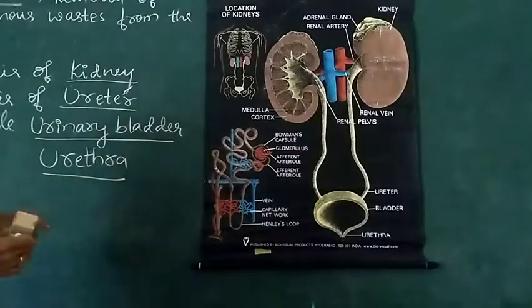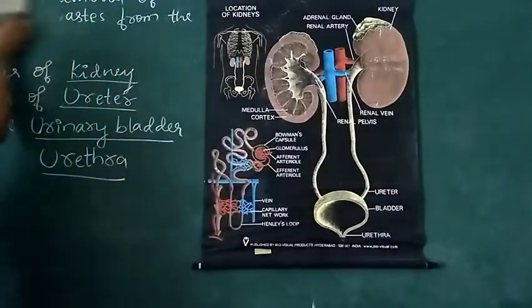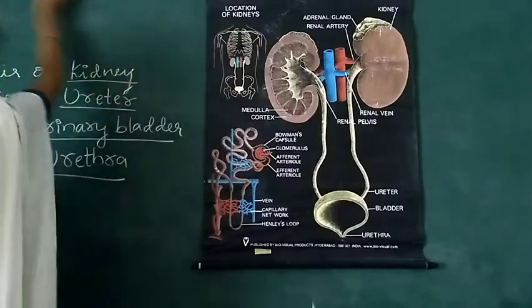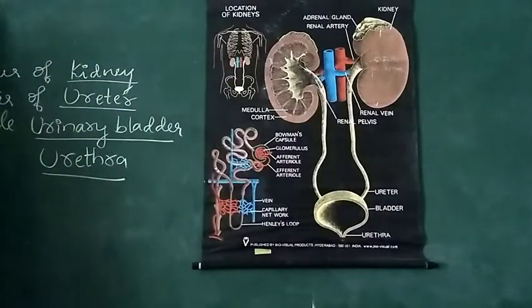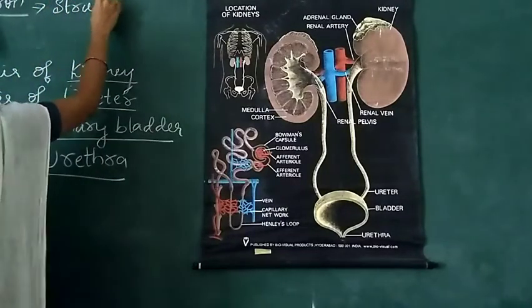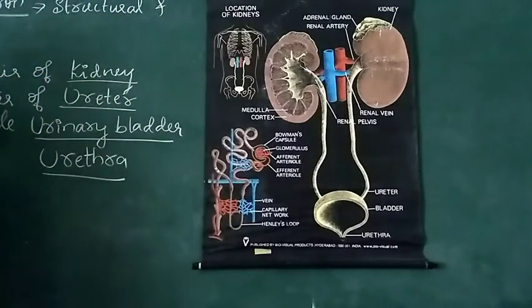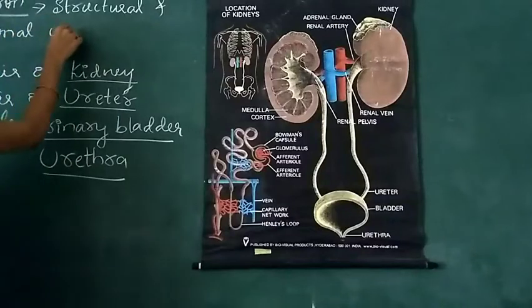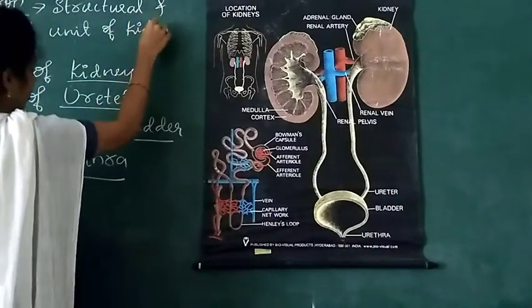The structural and functional unit of the kidney is called the nephron.